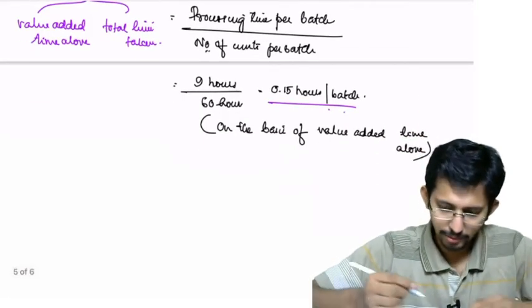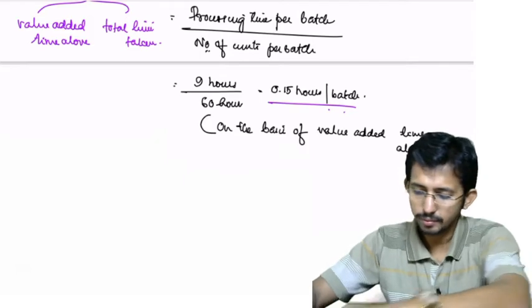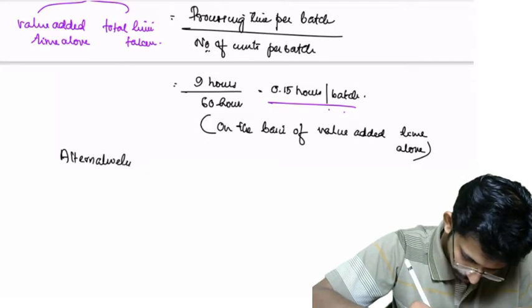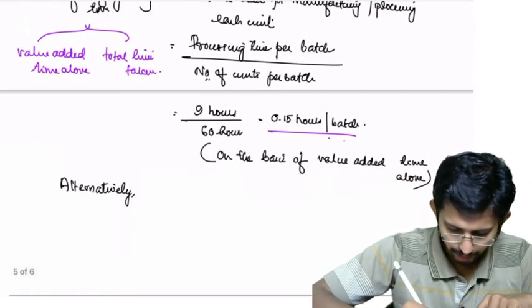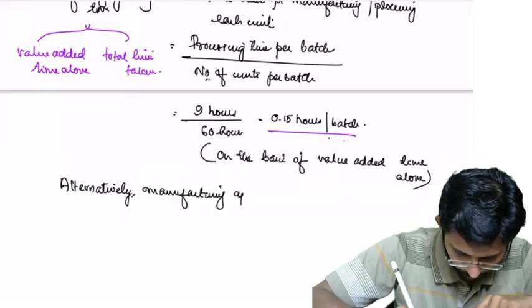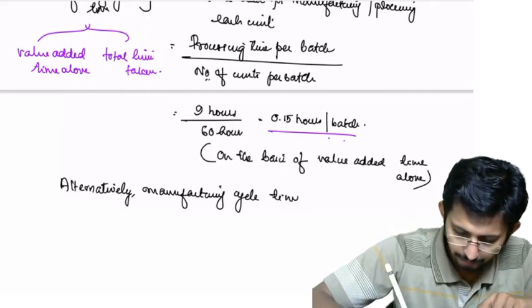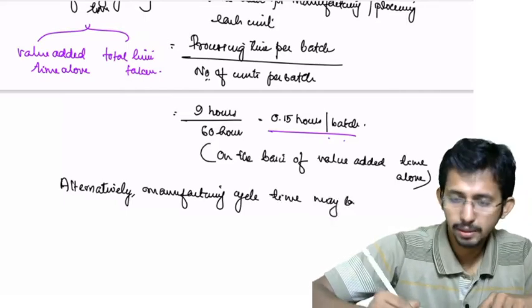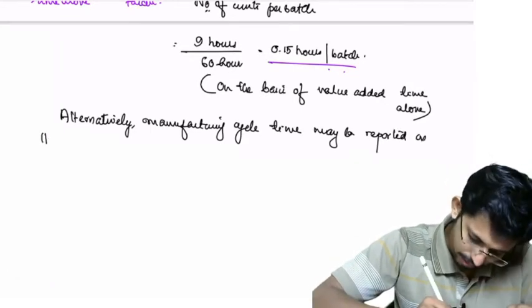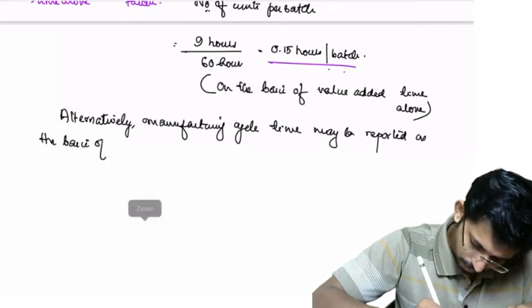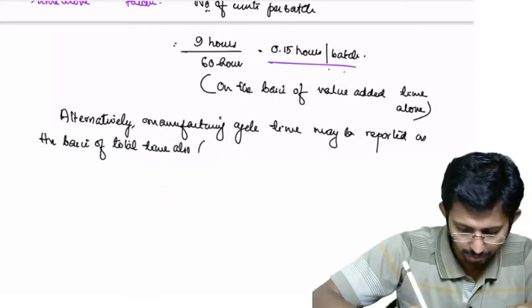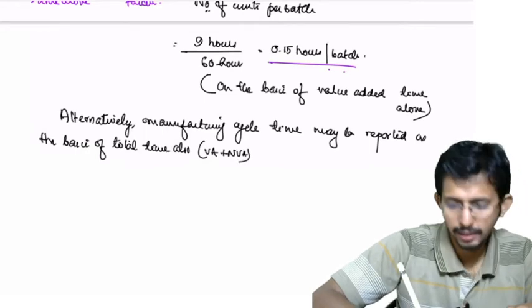So alternatively you can write, manufacturing cycle time may be reported on the basis of total time also, that is VA plus NVA.